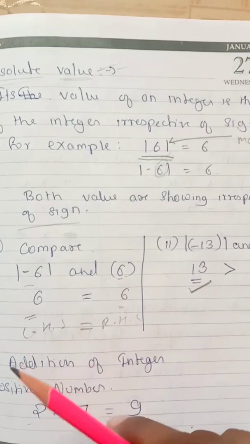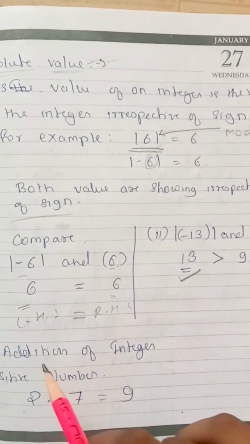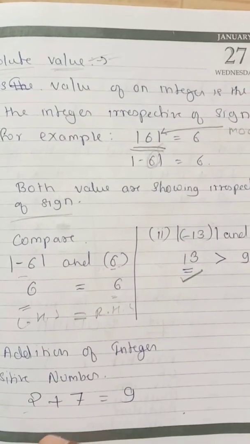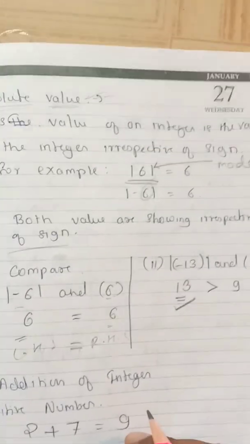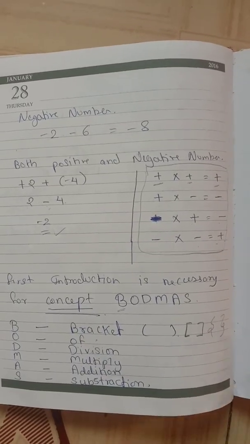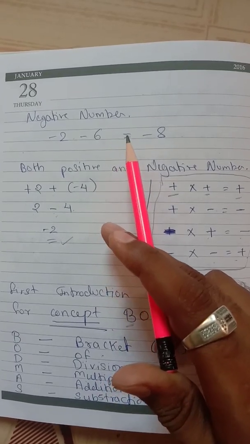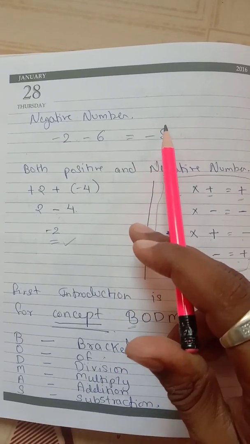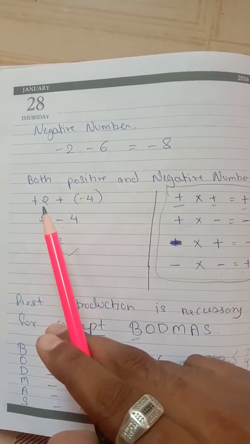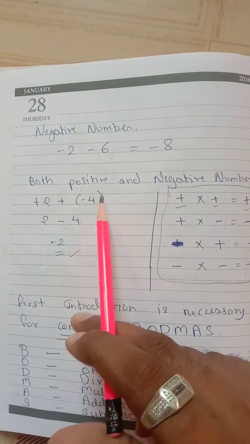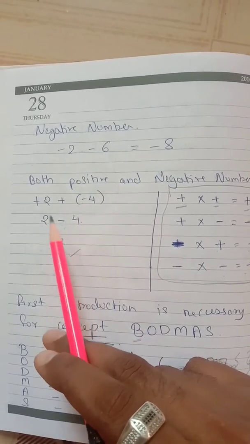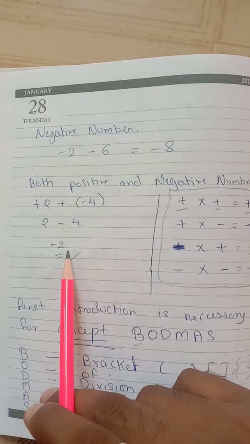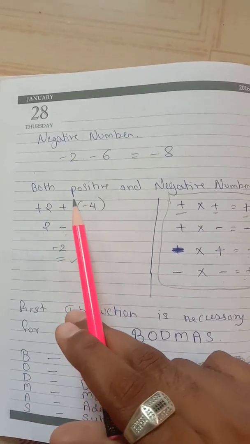Okay. Now we are discussing addition of integers. What is addition of integers? It is just a simple plus between two numbers. 2 plus 7 is 9. For negative numbers, the addition of -2 and -6 is -8. When we add both positive and negative numbers, like +2 and -4, the sign of the bigger number is taken, so 2 - 4 is -2.